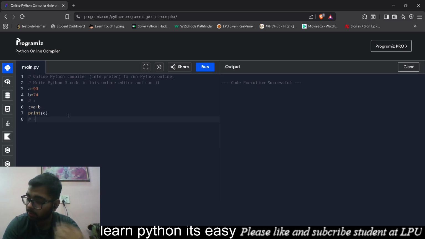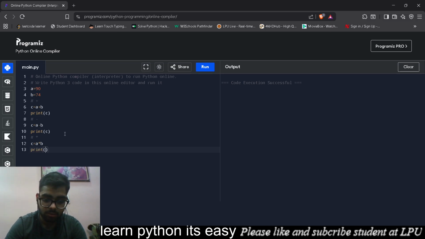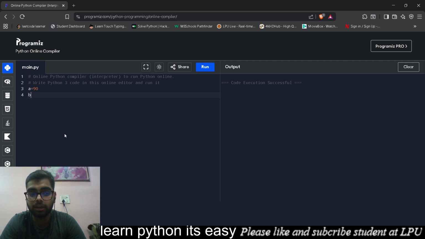Then there comes subtraction. Subtraction is also out there, so we will just write a minus b. Then we have to declare c also. Then there comes multiplication, also known as the asterisk sign. So we'll just write c equals a asterisk b, and we print c. Then there comes the percentage sign. So we know what they actually are. But now, can we take multiple inputs from the user?